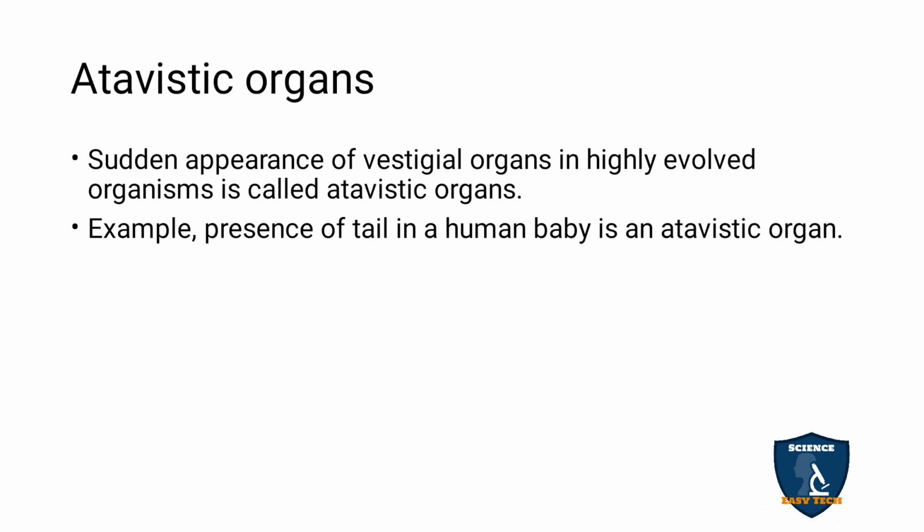Atavistic organs: the sudden appearance of vestigial organs in highly evolved organisms. For example, if a human being, a highly evolved organism, suddenly gets a tail, it is an atavistic organ, which was seen once upon a time in our ancestors but disappeared due to evolution, and suddenly appears. That is called an atavistic organ. For example, the presence of a tail in a human baby is an atavistic organ.